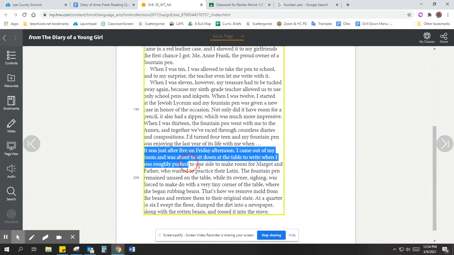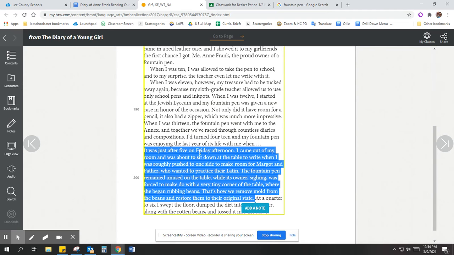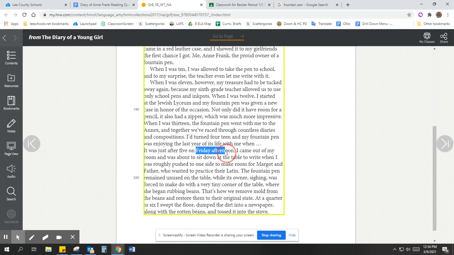Let me make sure you understand what's happening here. Okay, so Friday afternoon, Anne sits down, excited to write with her pen for a while, probably in her diary. Then she has to move because her sister and dad want to use the table to practice Latin. I guess they're trying to stay up on their schoolwork or stay sharp-minded. And so she had to leave her fountain pen on the table, right? And Anne had to go to the little corner of the table and rub beans. So if you recall from the annex videos we watched the other day, the food supply was really small and sometimes their food was not in great shape. So here they've got beans that have mold on them. So she's rubbing the mold off the beans to get them fresher for cooking, right?